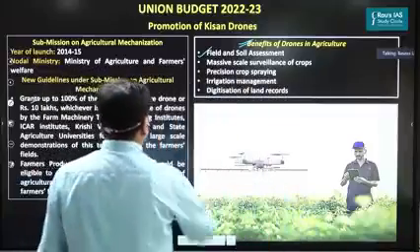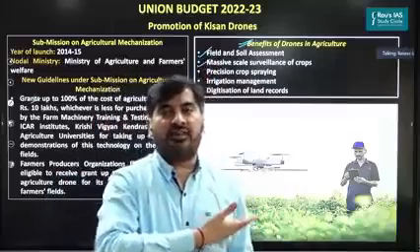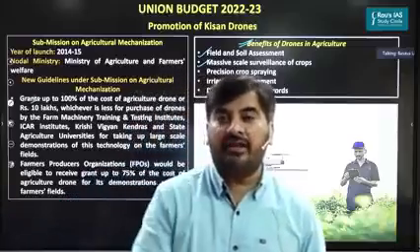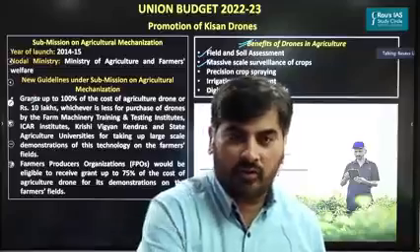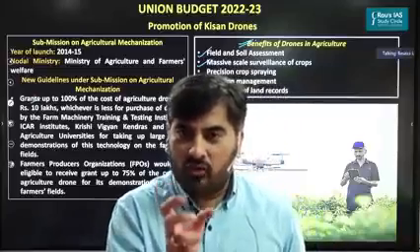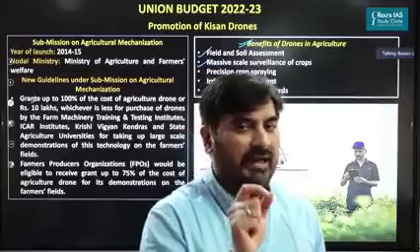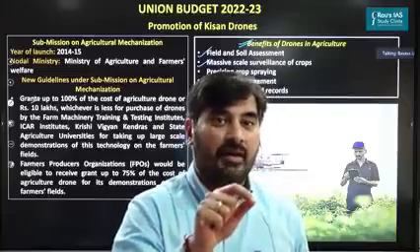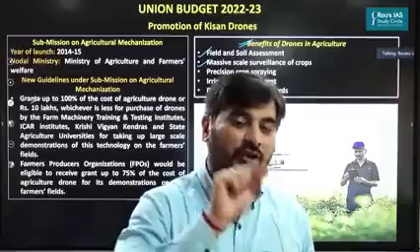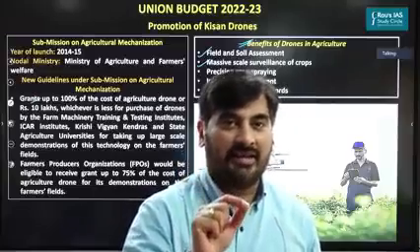Second benefit is that drones can be used for massive scale surveillance of the entire field. They can keep on monitoring the health of the crops throughout the field. Drones are able to detect crops developing diseases, especially in the initial stages itself. Immediately, drones can be used for spraying fertilizers as well as insecticides.